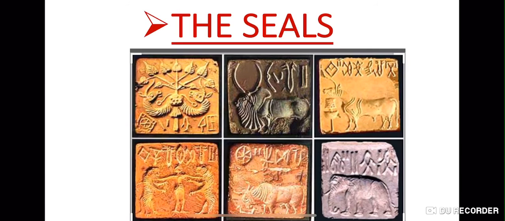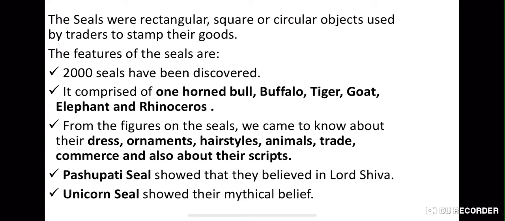Next we have the seals. So these are the seals. The seals were rectangular, square or circular objects used by traders to stamp their goods. The features of the seals were that 2000 seals have been discovered. They comprised a one-horned bull, buffalo, tiger, goat, elephant and rhinoceros.